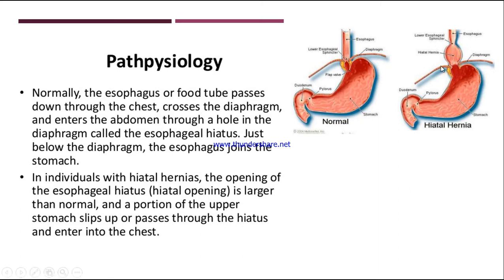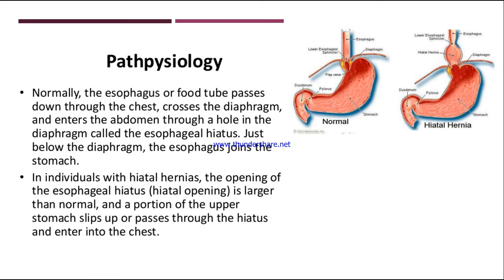Because the diaphragmatic hiatus and esophageal hiatus opening becomes loose, a portion of the upper part of the stomach will try to push up through the hiatus, through the diaphragmatic hiatus, and it will try to enter into the chest area. It tries to go into the esophagus. So this is hiatal hernia.